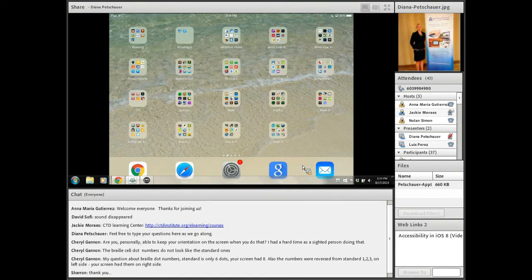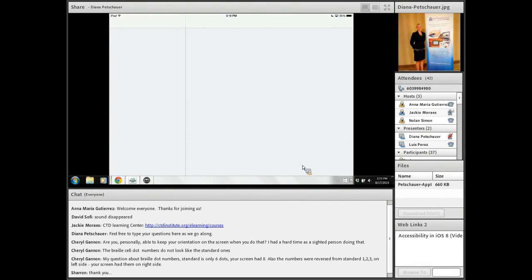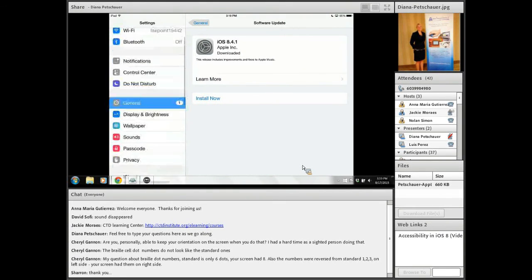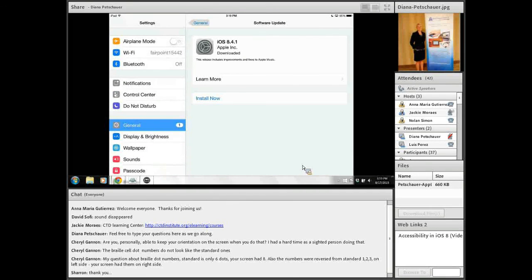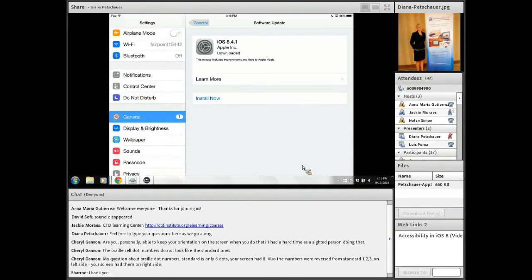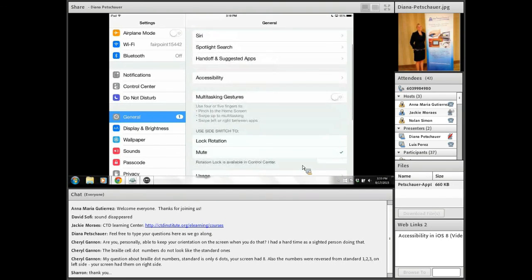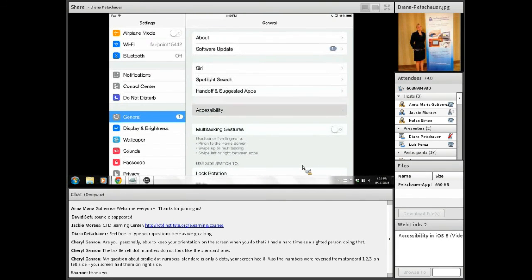So if you are following along on an iOS device, iPad or iPhone or iPad mini, and you'd like to go into these accessibility settings yourself, it is the gray gear icon. You can see it at the bottom of my screen on my toolbar. Yours may be up on your main screen. You want to tap on Settings. And as mentioned, on the left-hand side, you tap on General. That's why it is blue. General is selected. And on the right-hand side, you're going to tap on Accessibility. So right just about there in the middle.